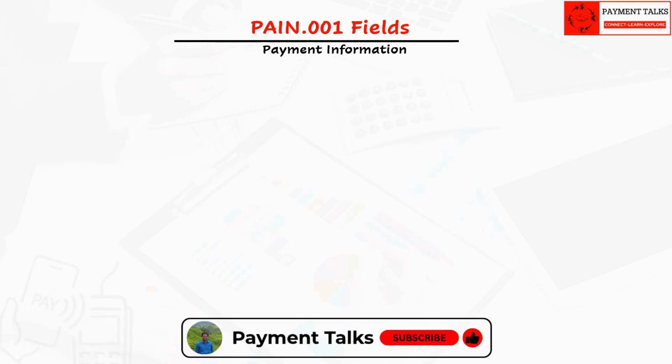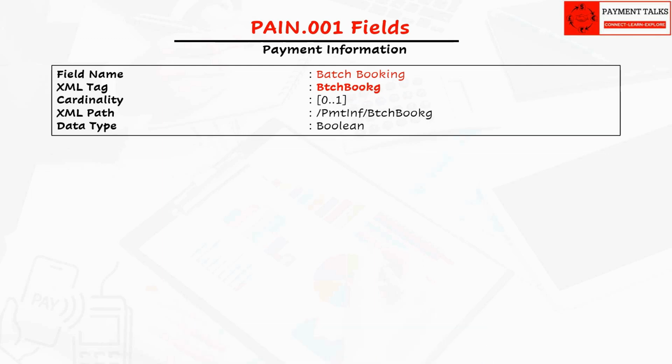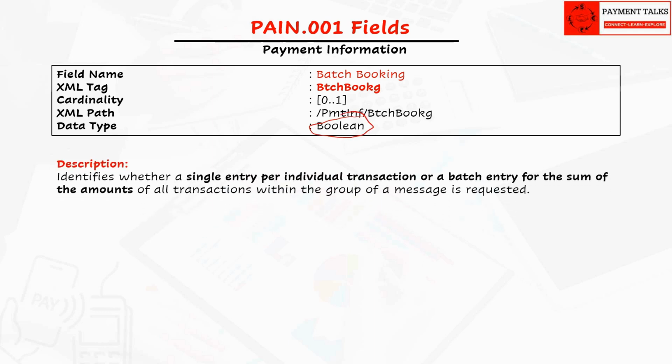The next field is batch booking. This is an optional field with a Boolean value. This field indicates whether the bank should post multiple transactions as a single debit entry or as individual debit entries on the debtor's account statement. True means one single entry and false means individual entries.